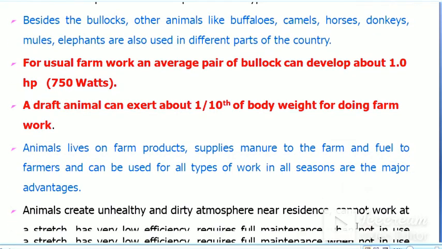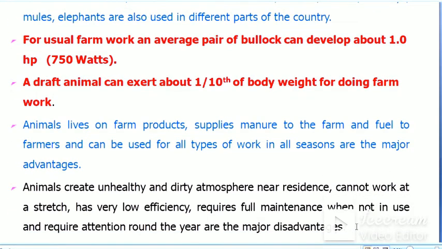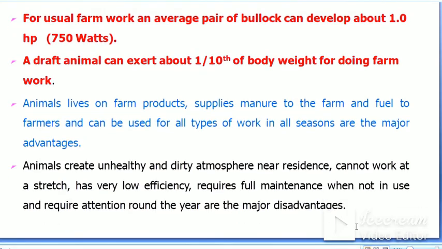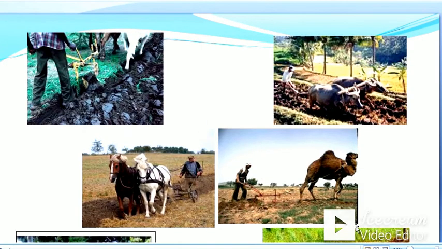These are the advantages. Then there are certain disadvantages. Animals create an unhealthy and dirty atmosphere near residences, cannot work at a stretch, have very low efficiency, and require full maintenance throughout the year when not in use. So these are the pictures of different animals working on the farm.